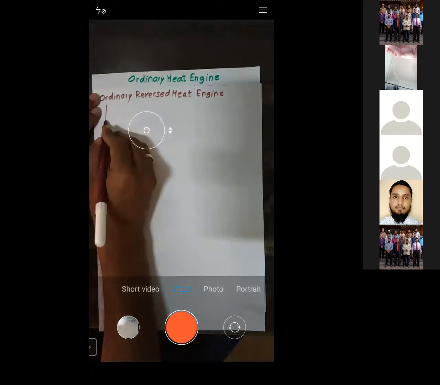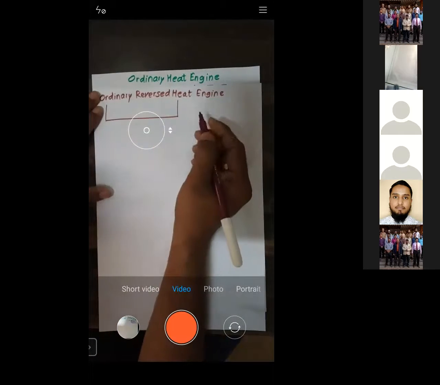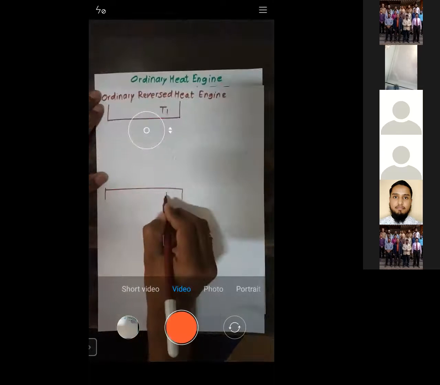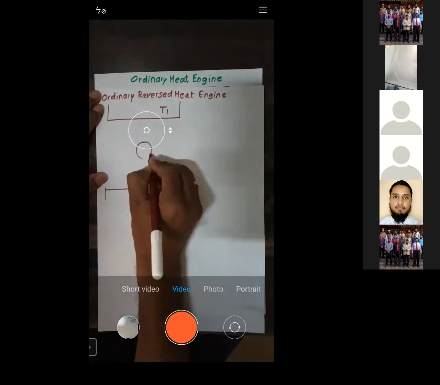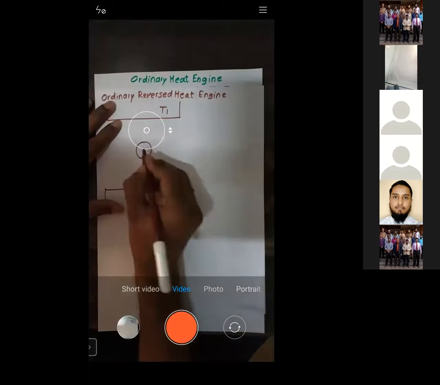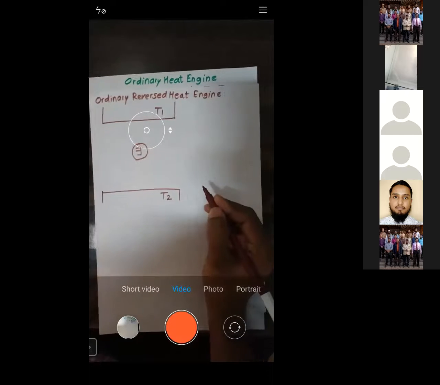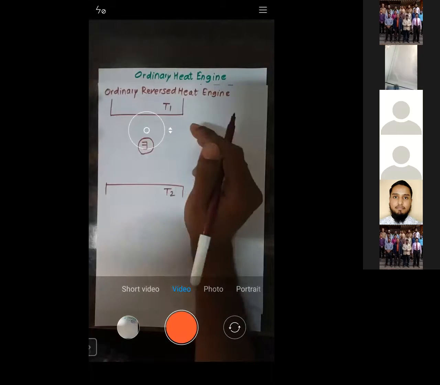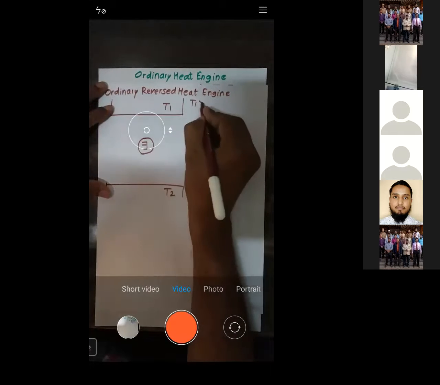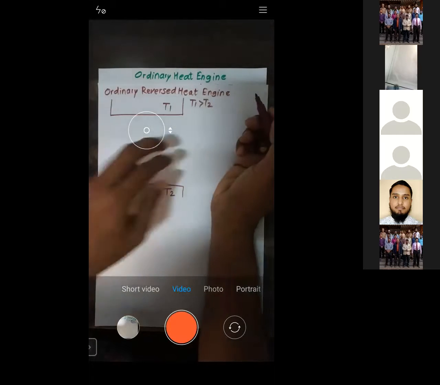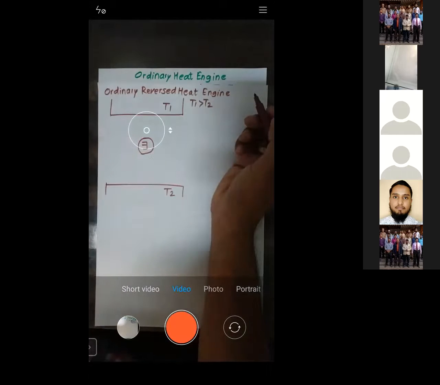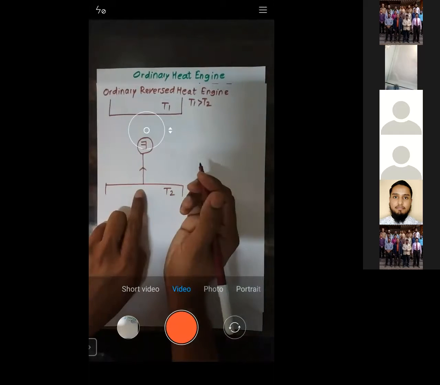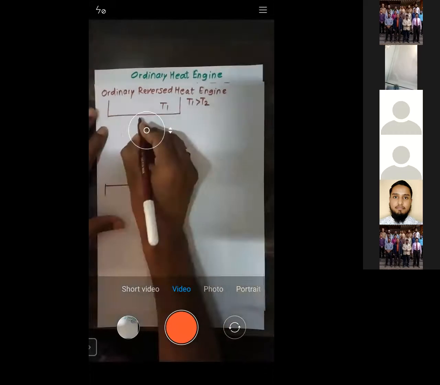So let us consider these two reservoirs, which are maintained at temperatures T1 and T2. So now see, as the name indicates, it's a reversed heat engine. So I will write down the reversed sign of E. What do you understand by reversed? Heat will flow from lower temperature to high temperature. See, always we have T1 greater than T2. This is our case. So we want the heat to flow in a reverse direction. That means heat should flow from the lower temperature reservoir to the high temperature reservoir.